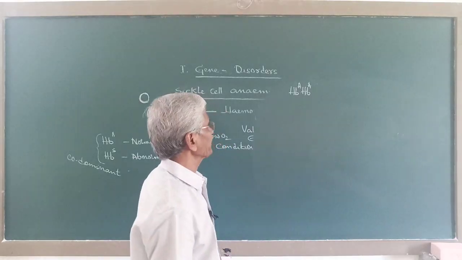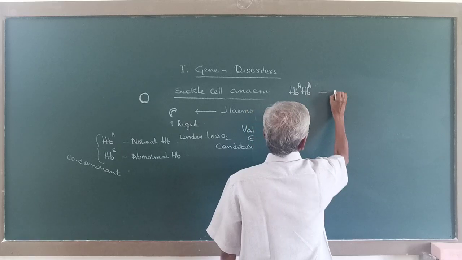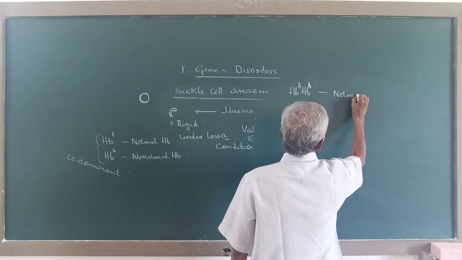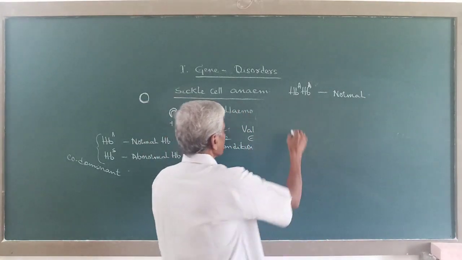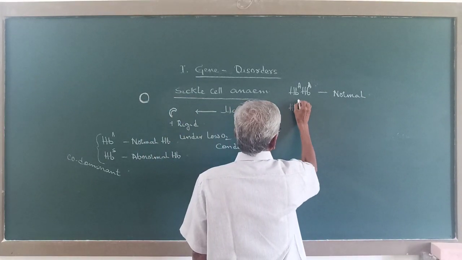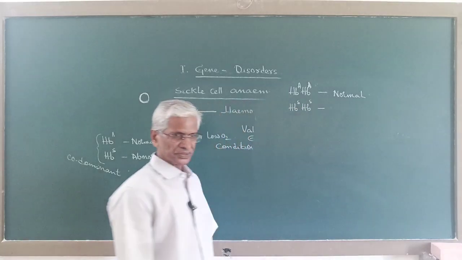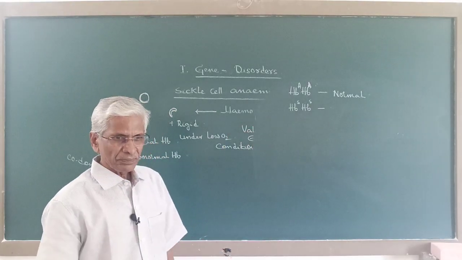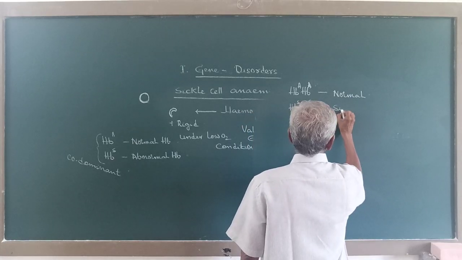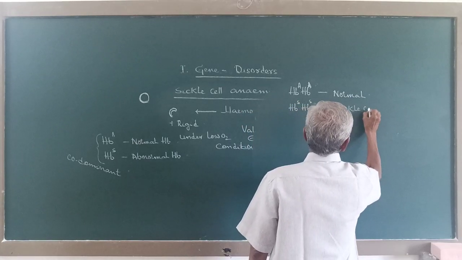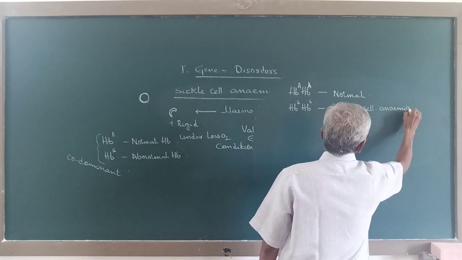Now in this case, the genotype HbA HbA, persons are normal. They have normal hemoglobin. With HbS HbS, homozygous for this allele, they suffer with sickle cell anemia.